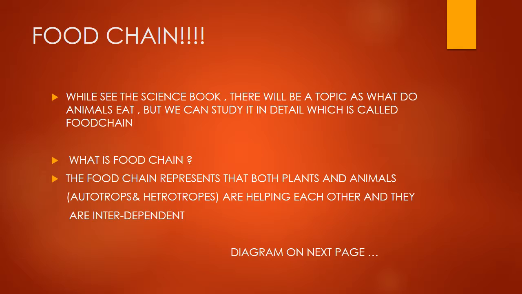And what is the food chain? The basic question again. The food chain represents that both plants and animals, autotrophs and heterotrophs, are helping each other to survive, because they are interdependent. They depend on each other, because the plants provide food for the animals, and animals again give some benefit to the plants. So they are totally interdependent, and we can see the diagram on the next page.